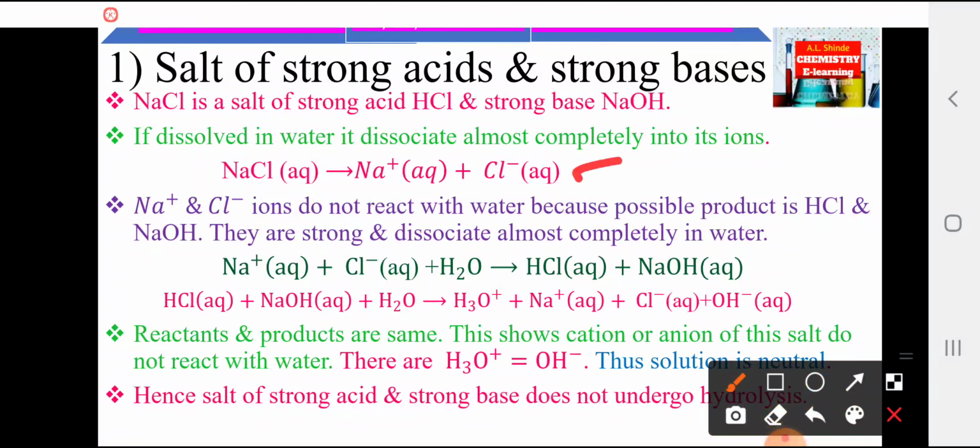Now, these Na plus and Cl minus ions do not react with water because the possible products are HCl and NaOH. They are strong and dissociate almost completely in water. Let's see this reaction. The Na plus, Cl minus ions plus H2O, there is formation of HCl plus NaOH. These are the possible products.